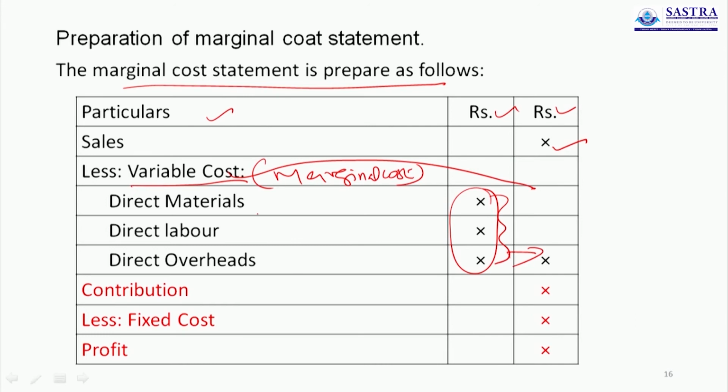When they give the bifurcated figures, you calculate the aggregate value. So less variable cost: material, labor, overheads, these are the direct variable costs. Then the difference between sales and total variable cost is called contribution, then less fixed cost, so finally it gives profit. So this is the marginal cost statement.